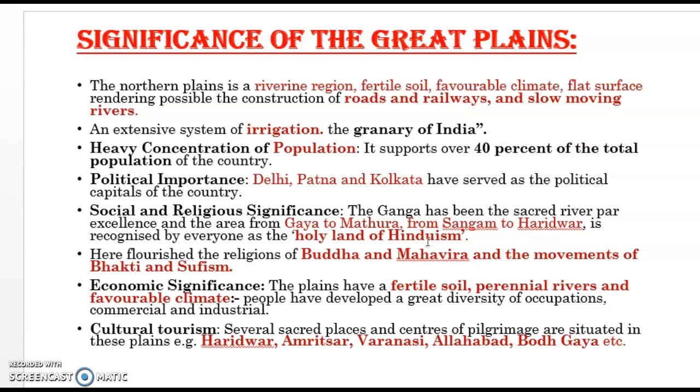Its significance is that this is known as the granary of India because this is a highly cultivated area, and it is also a densely populated area. It is the breeding ground of Hinduism, and Buddhism and Jainism also flourished and started in this area. Because of the fertile soil and favorable climate, the economic significance is also very high in this region, and some industries are coming up here. And this is suitable for cultural tourism, like Haridwar, Amritsar, and Varanasi. So overall this place is very significant for India.